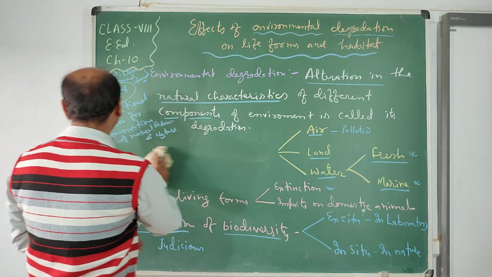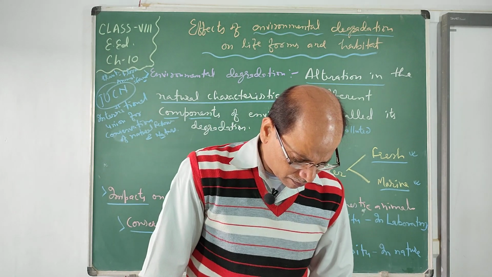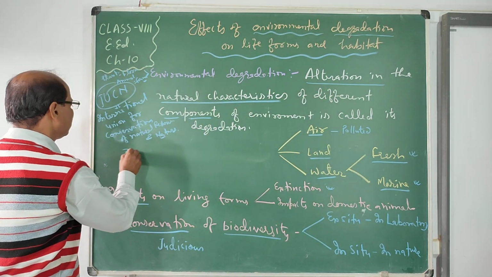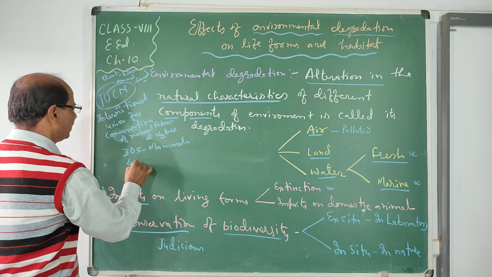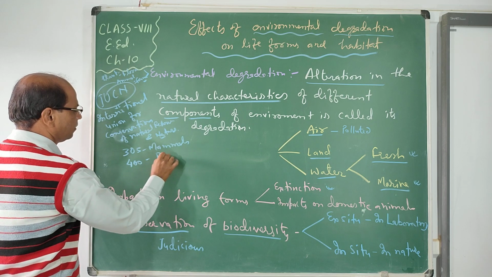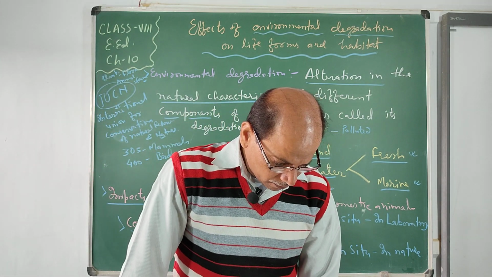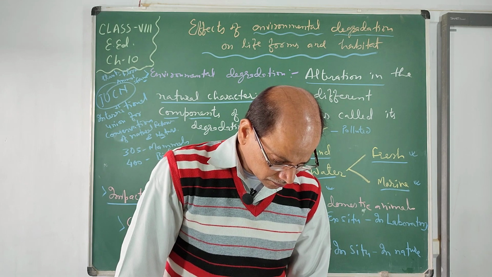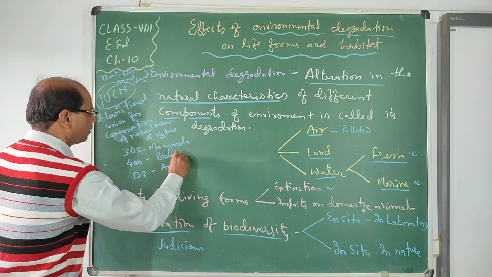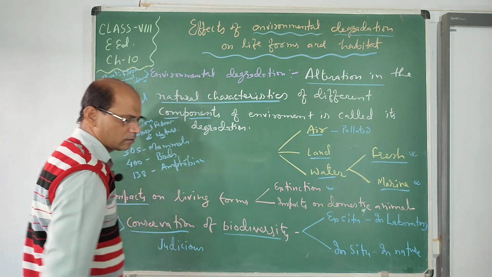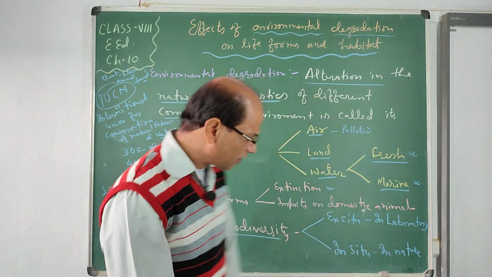See, from that data book, there are 305 mammals, 400 birds, 138 amphibians, and 195 reptiles, especially endangered or extinct.